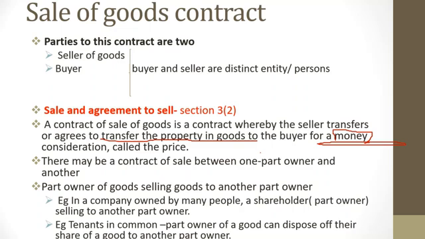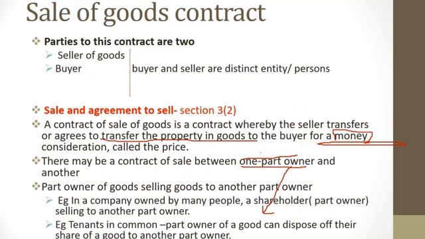Number two, there may be a contract of sale between one part owner and another part owner. At this point, you might wonder what a part owner means. I will explain the meaning of this term using two key examples. In Kenya, we have companies, which are owned by so many people, and so a shareholder of a company becomes a part owner of that company.